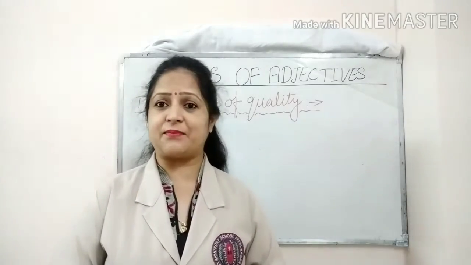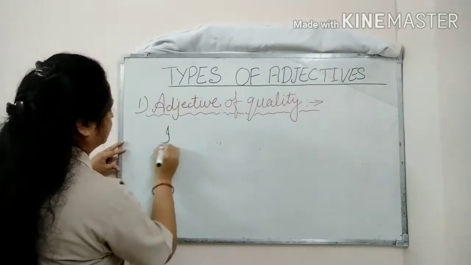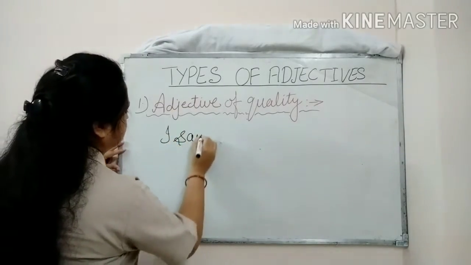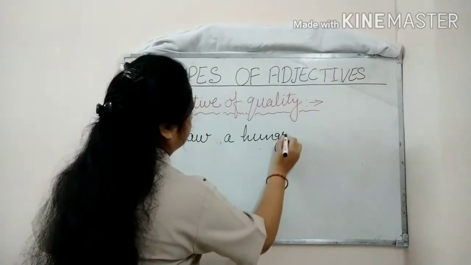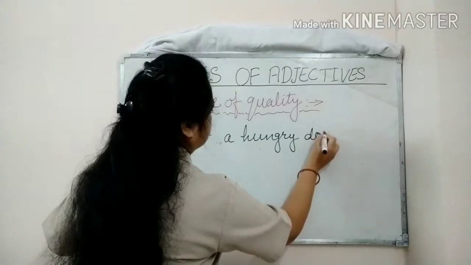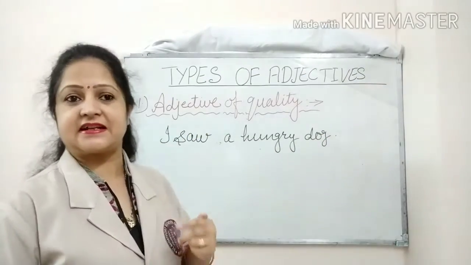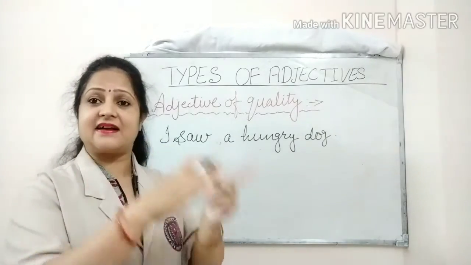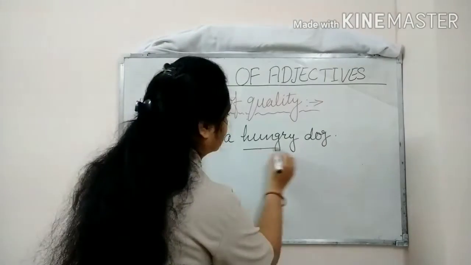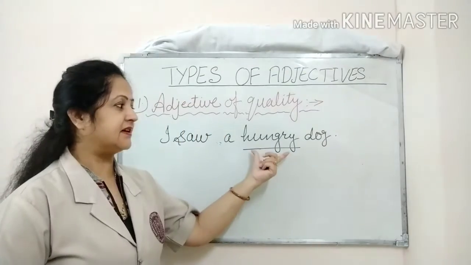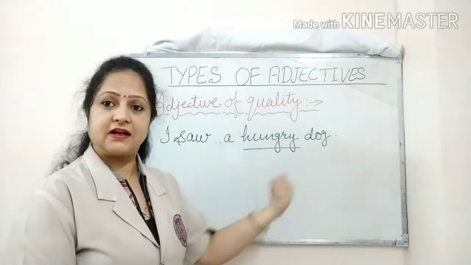The first example: I saw a hungry dog. As I told you, these adjectives answer the question of what kind. What kind of dog? Hungry dog. So what is the adjective here? Hungry. That is telling us the quality of the dog, that the dog is hungry.